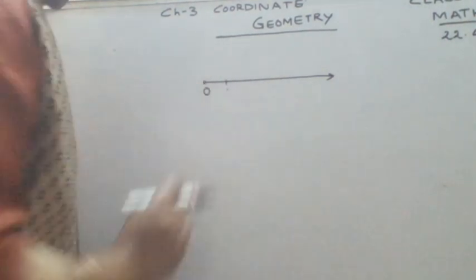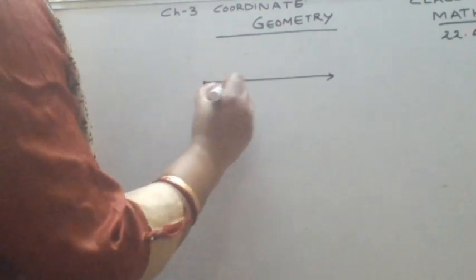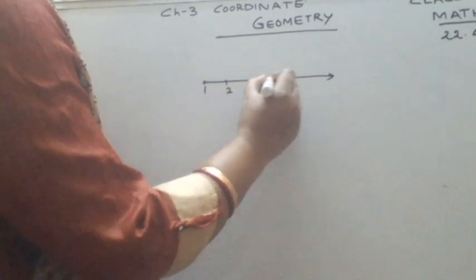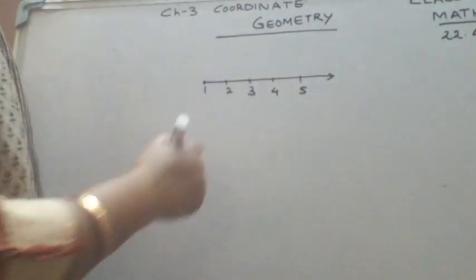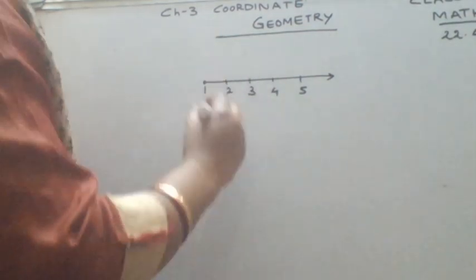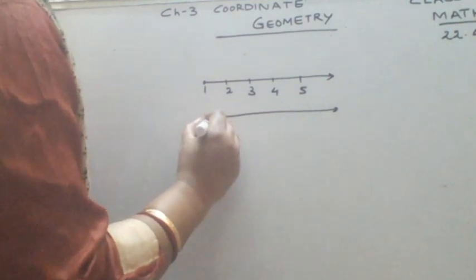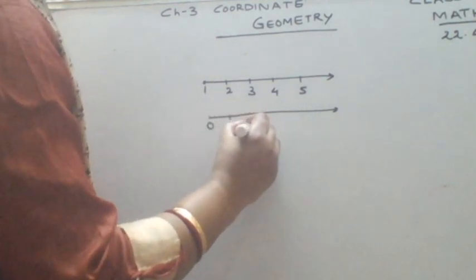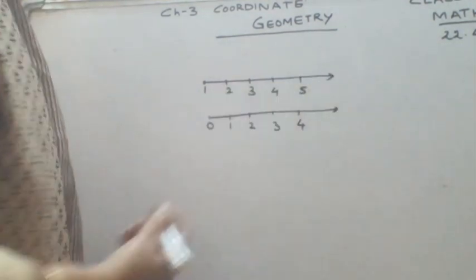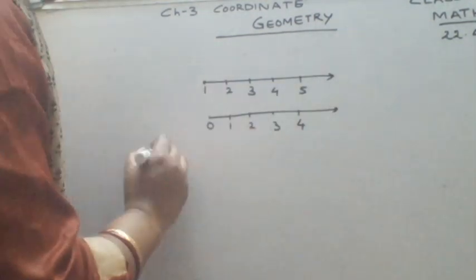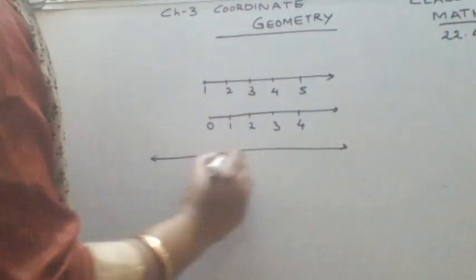If we are talking about natural numbers, then it will be 1, 2, 3, 4, 5 like this. This is the number line for natural numbers. When 0 is added to it, the number line becomes 0, then 1, 2, 3, 4. This is the number line to represent the whole numbers. Then we are familiar with the number line for integers.